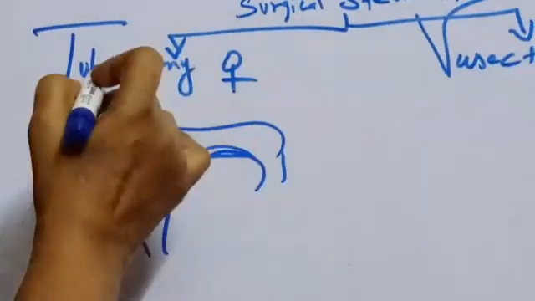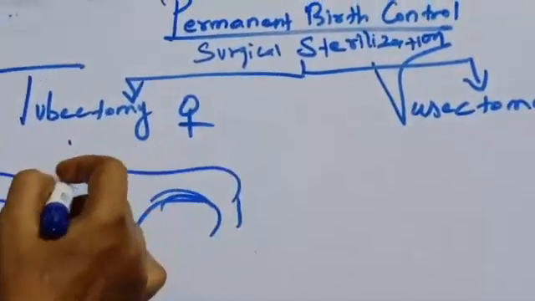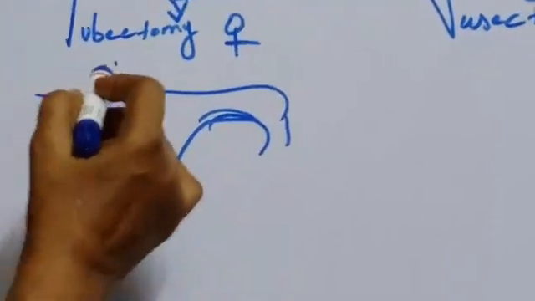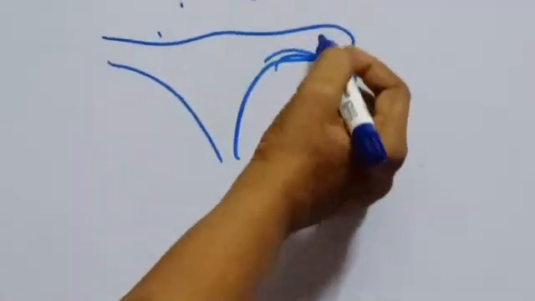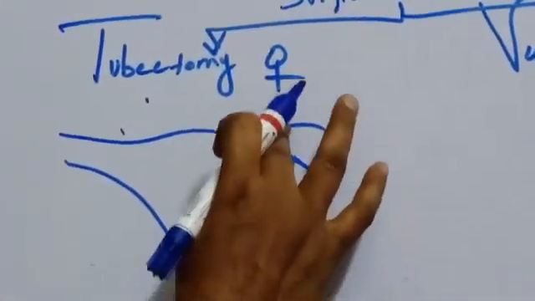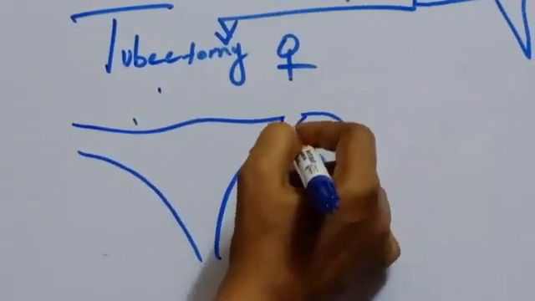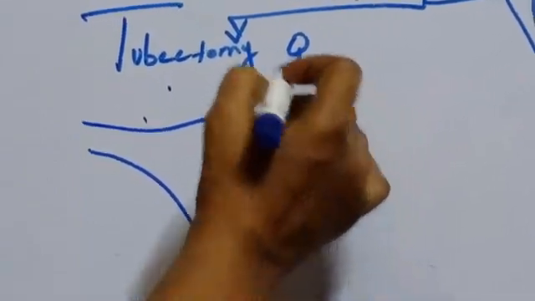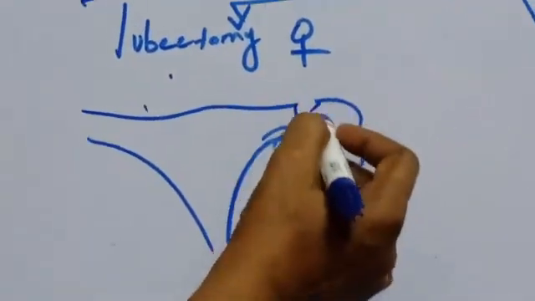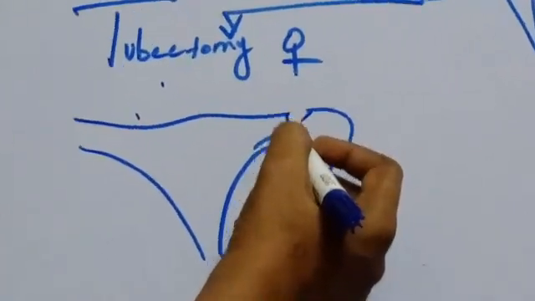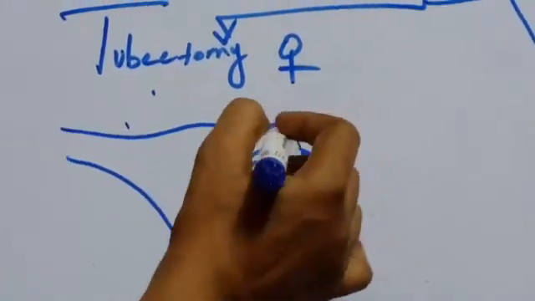The two methods are tubectomy and vasectomy. Tubectomy is surgical sterilization in women. In this procedure, the fallopian tube is cut and tied, through a small incision in the abdomen or through the vagina.